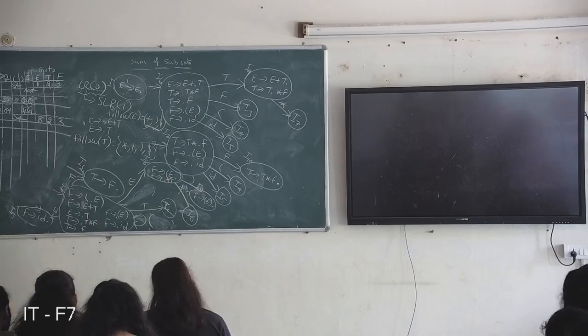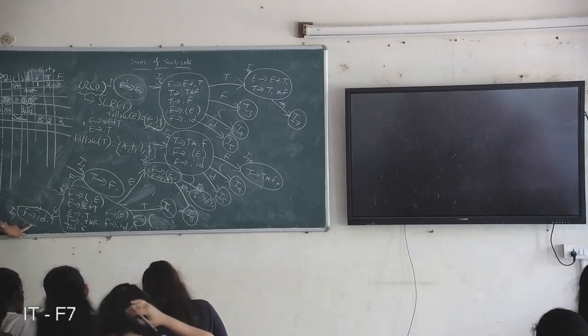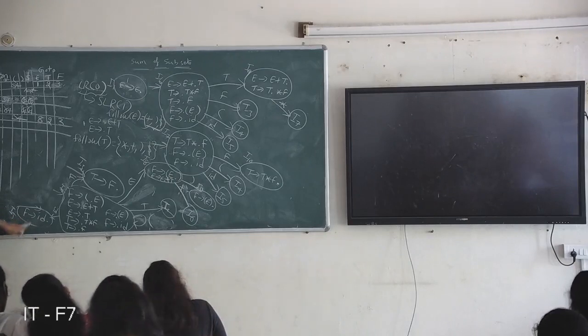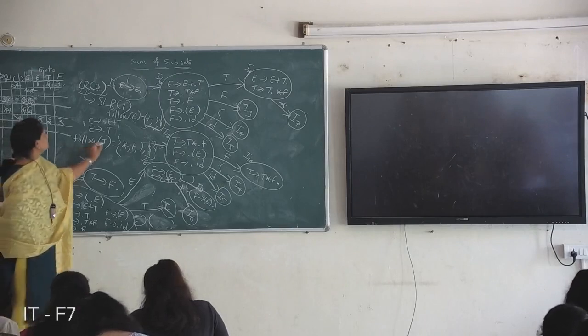Next, the fifth state, and it is a final item, so we can write reduction actions. Reduction actions have to be placed on follow of F. So follow of F is nothing but follow of T only.